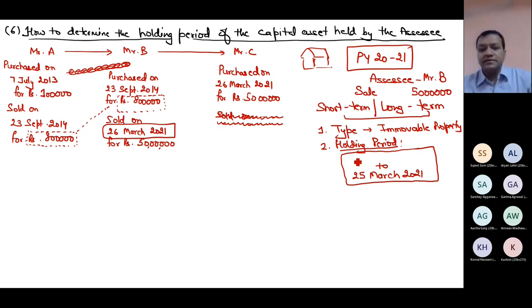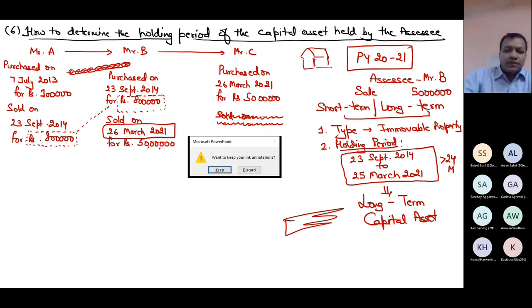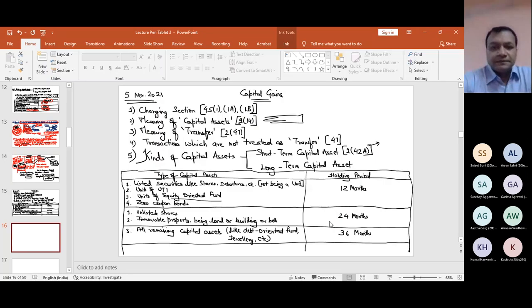Yes, it is very easy. I as an assessee held this asset during this period, and since this period is more than 24 months, the capital asset is long term. Please raise your hand if it is clear. In this example, it is very easy to compute the holding period, and I can easily say that the asset is long term. Please raise your hand if this point is clear.